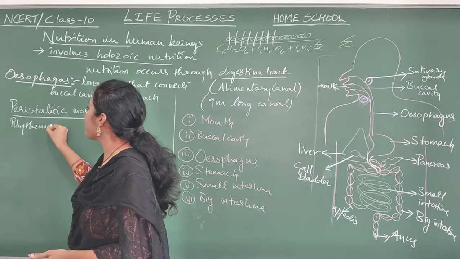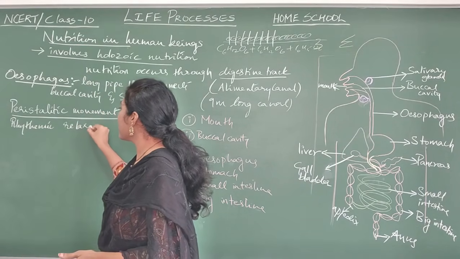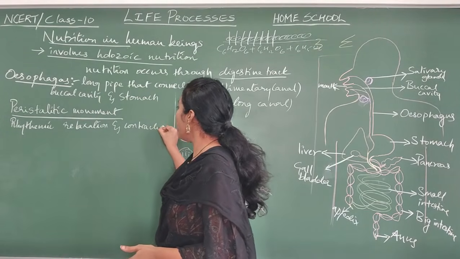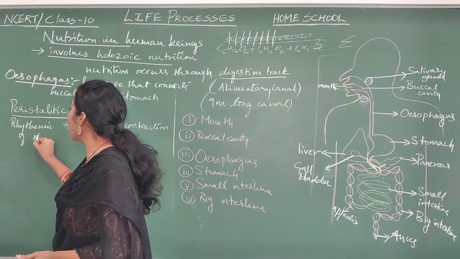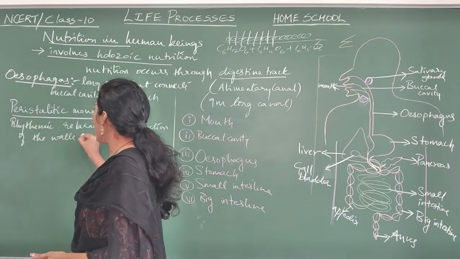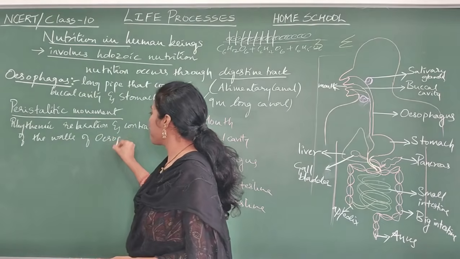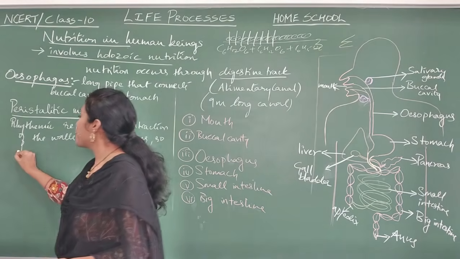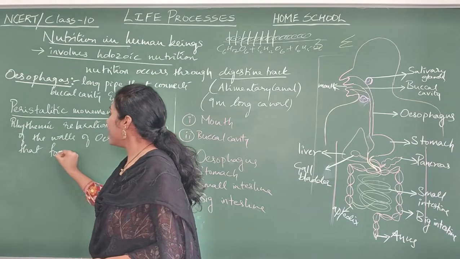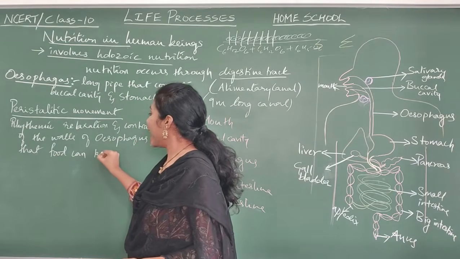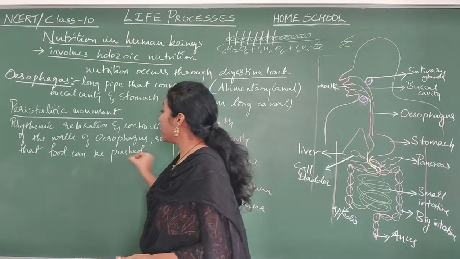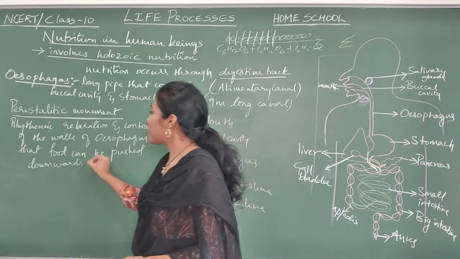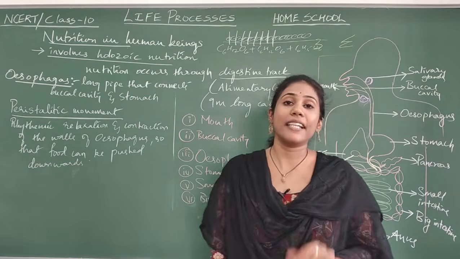It is the rhythmic relaxation and contraction of the walls of the esophagus so that food can be pushed downwards. Such a movement is called peristaltic movement.